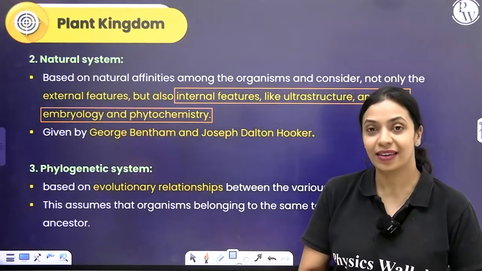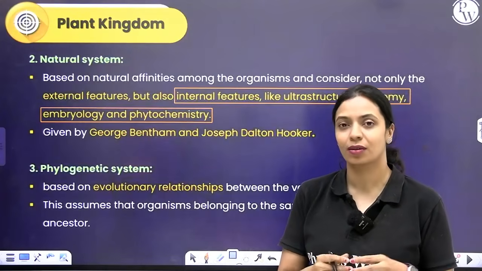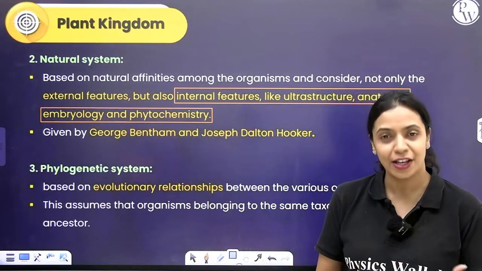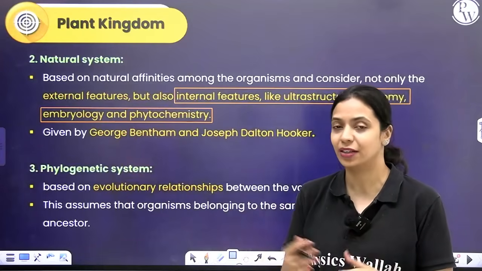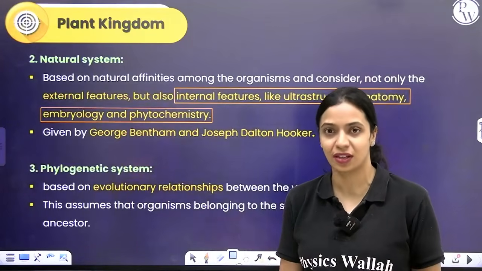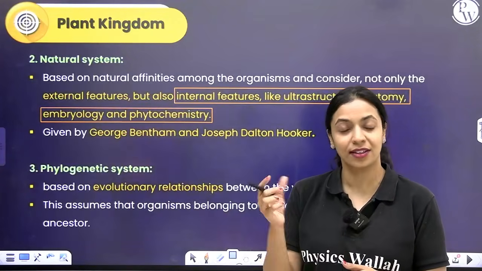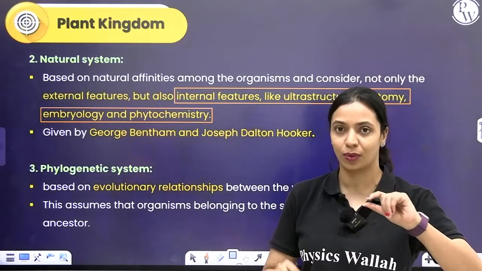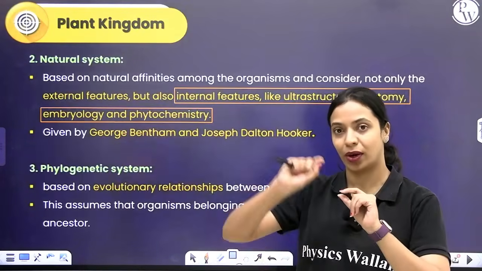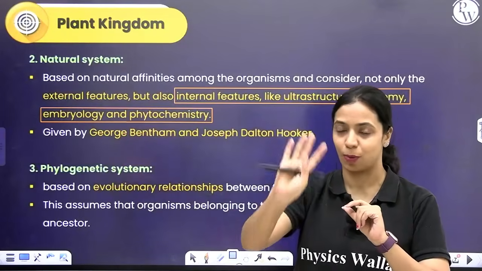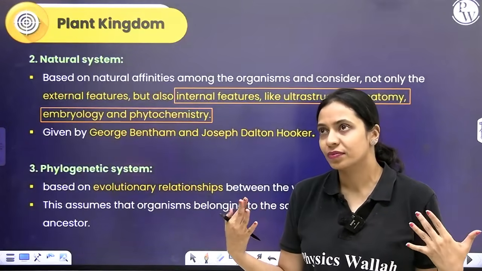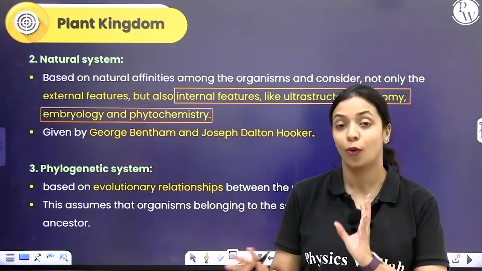Okay, so like I already mentioned, the basis was natural affinities that exist between different organisms. Now, what is natural affinity? You have probably learnt the term affinity in chemistry, like one particular molecule has more affinity to another one compared to some compound B. Affinity is just getting together, sort of thing. How much similarity is there?